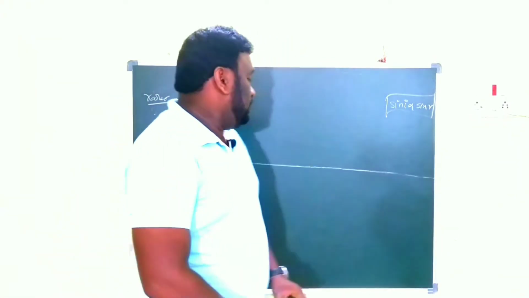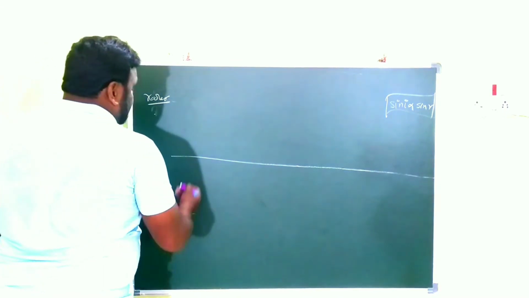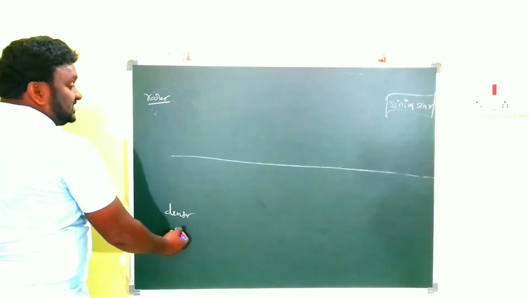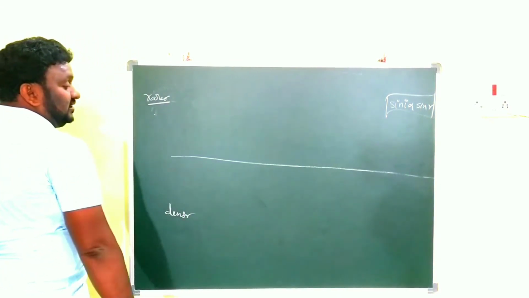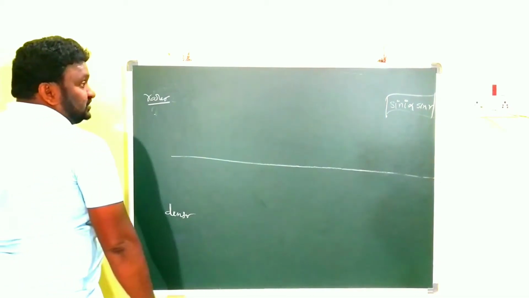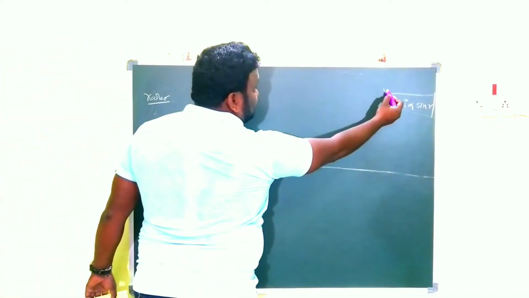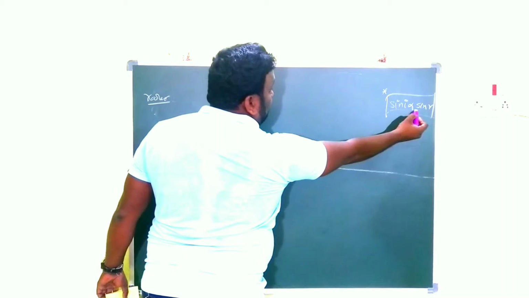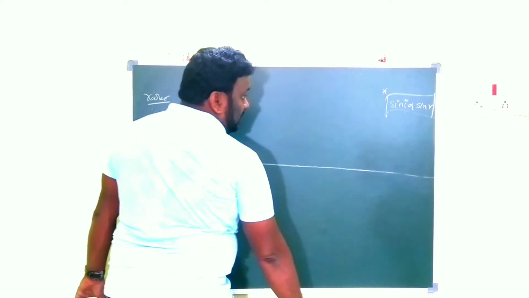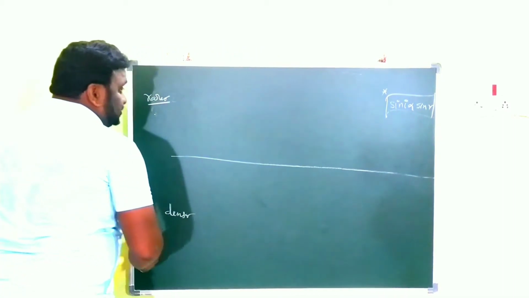So here now, this is the first thing. This is the interface, and this is the denser medium and this is the rarer medium. Clear? So you have to observe this point, children. Sin I is proportional to sin R. Clear?